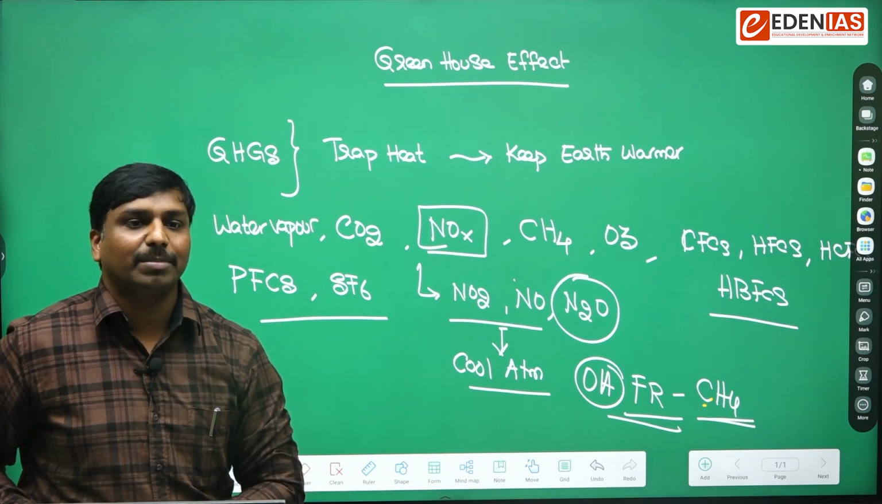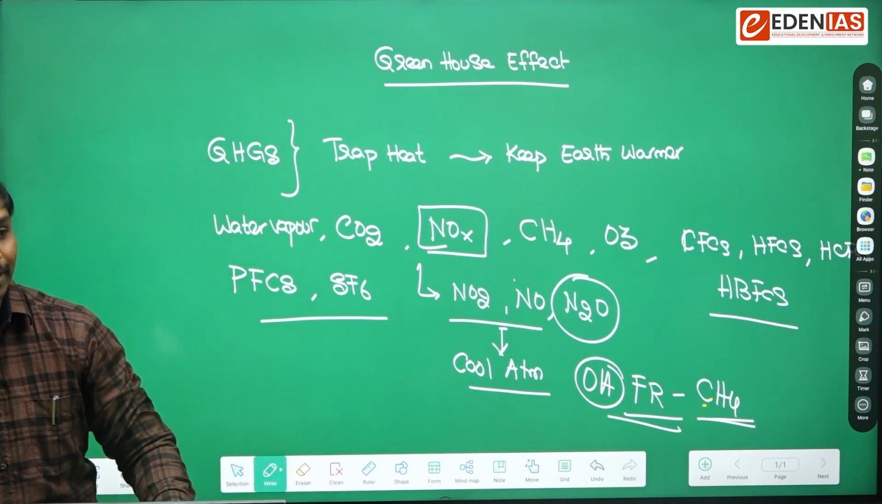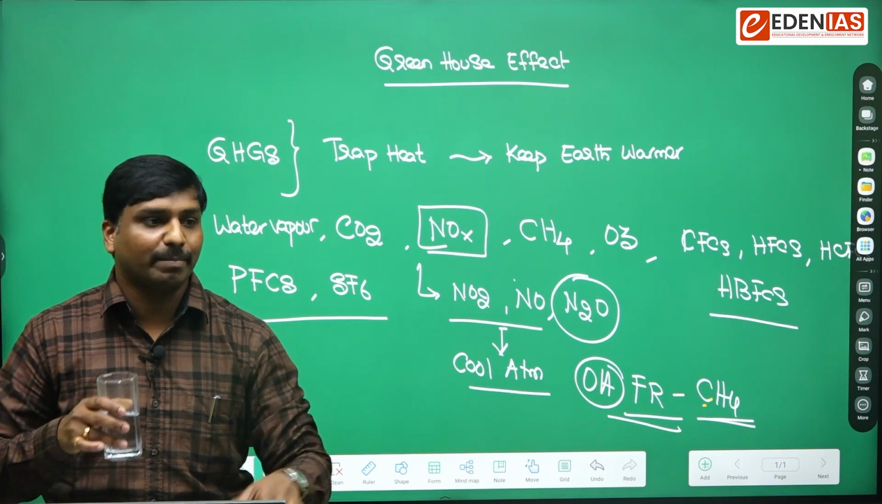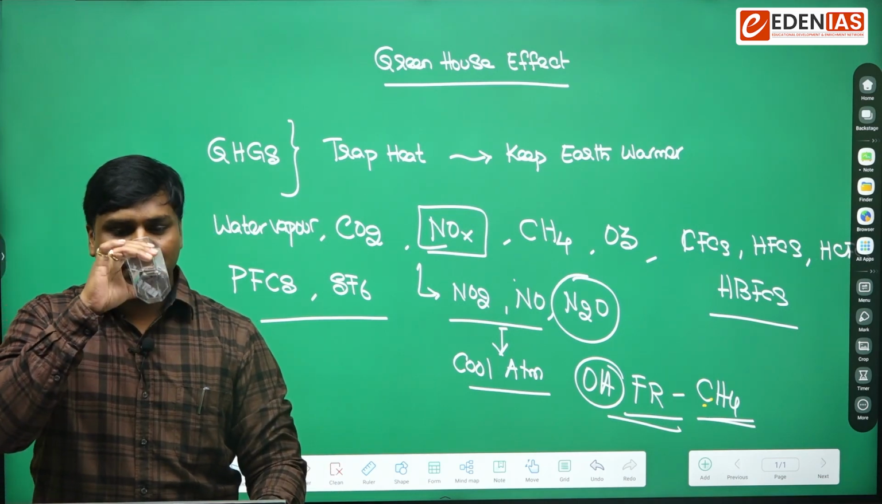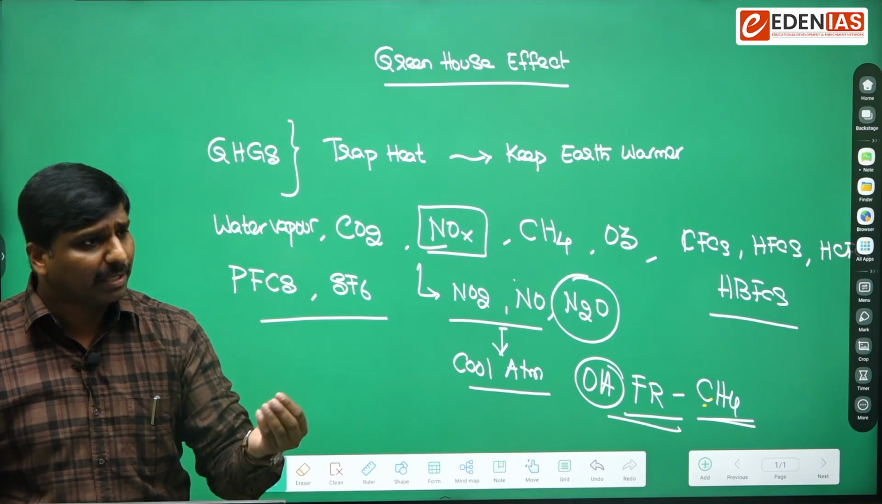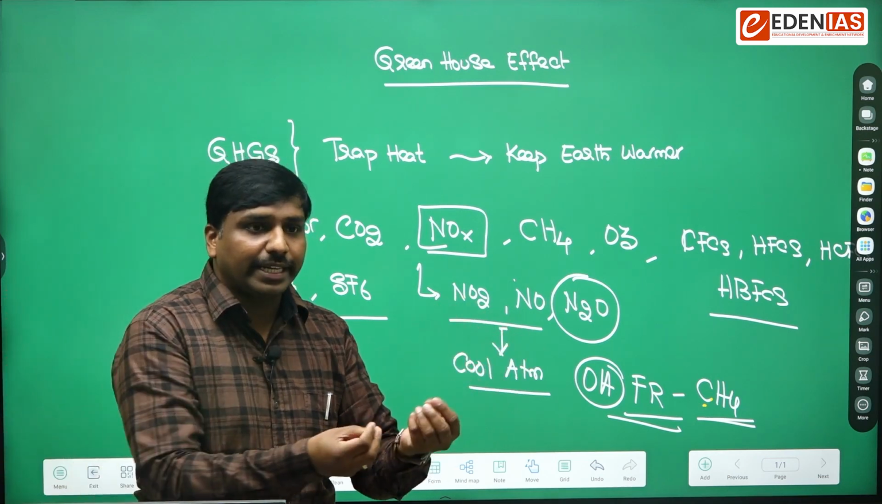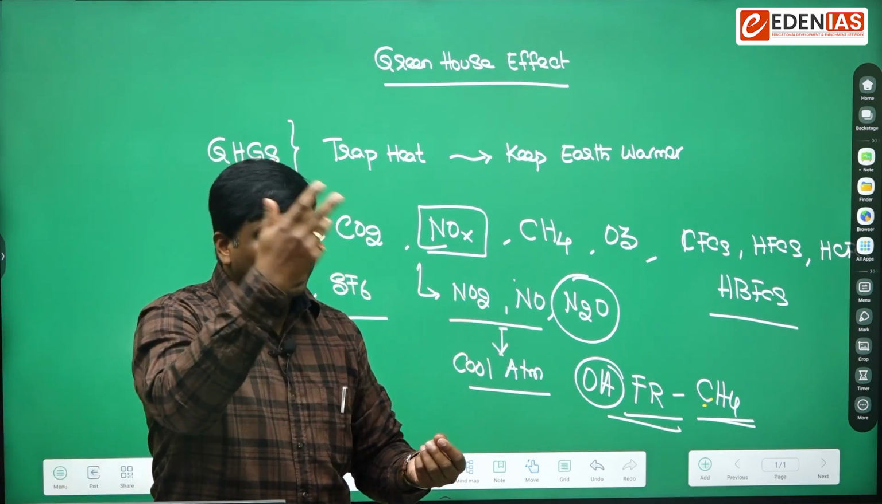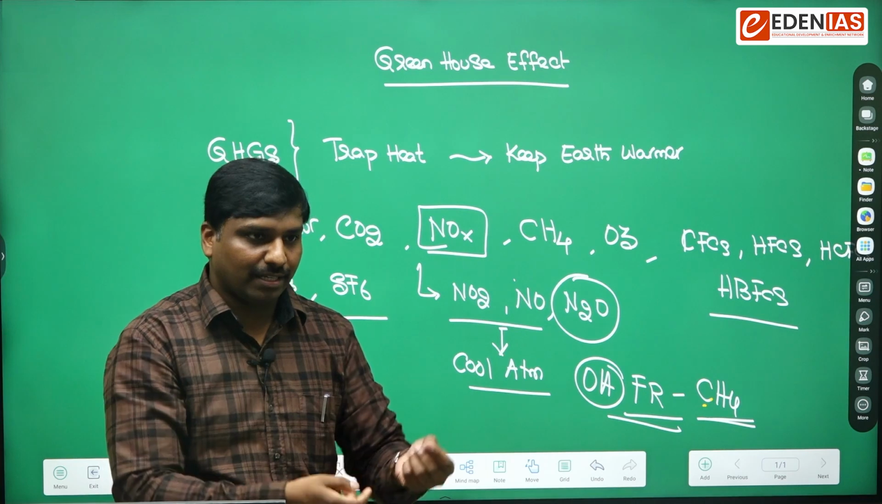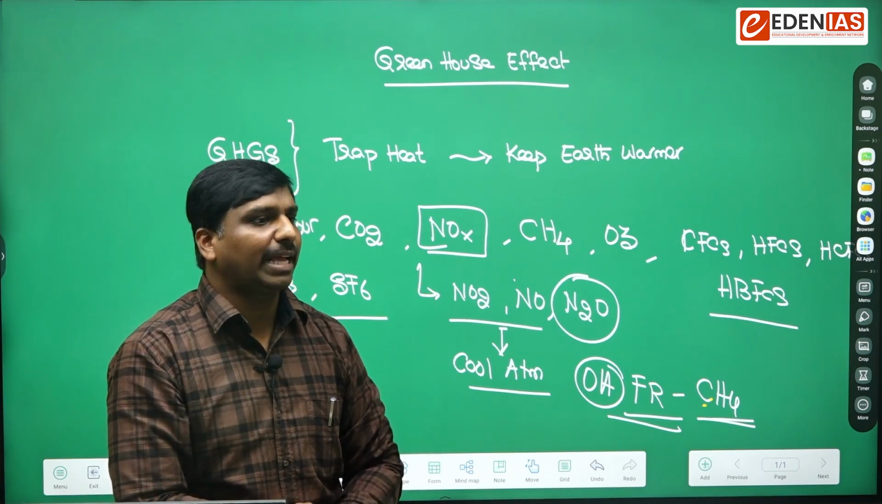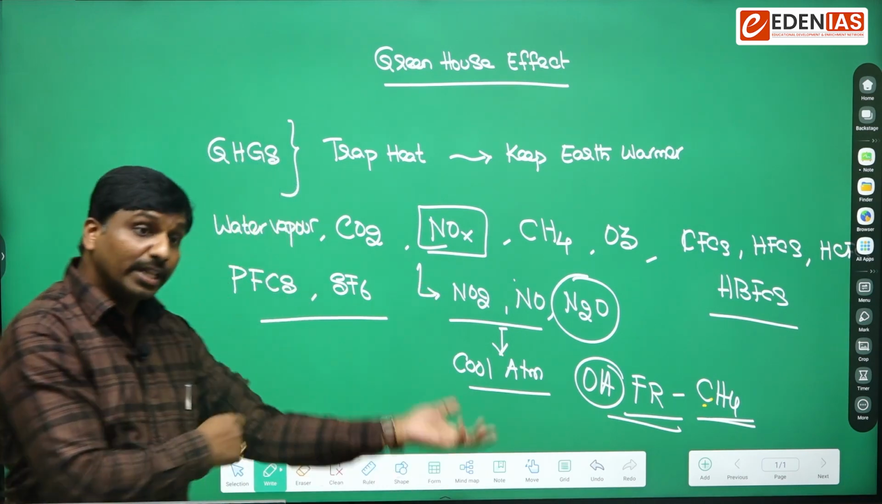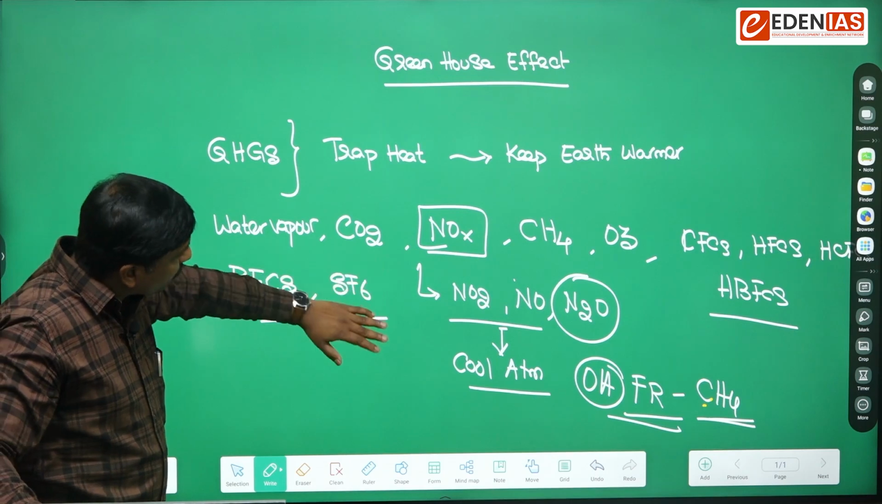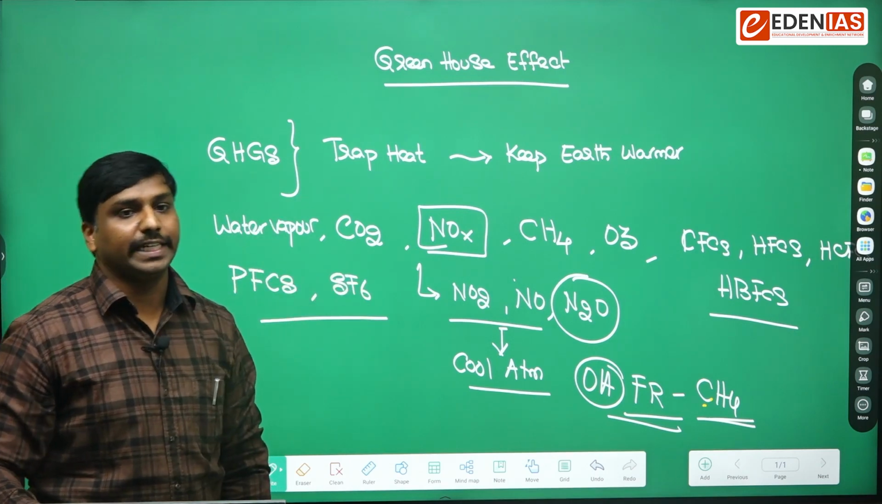What is black carbon? What is the common name for black carbon? Soot. Soot is the common name for black carbon. That means when you burn wood, can you see some black aerosols being released in the smoke? That is nothing but black carbon or soot. So all of them have the ability to cause the greenhouse effect.